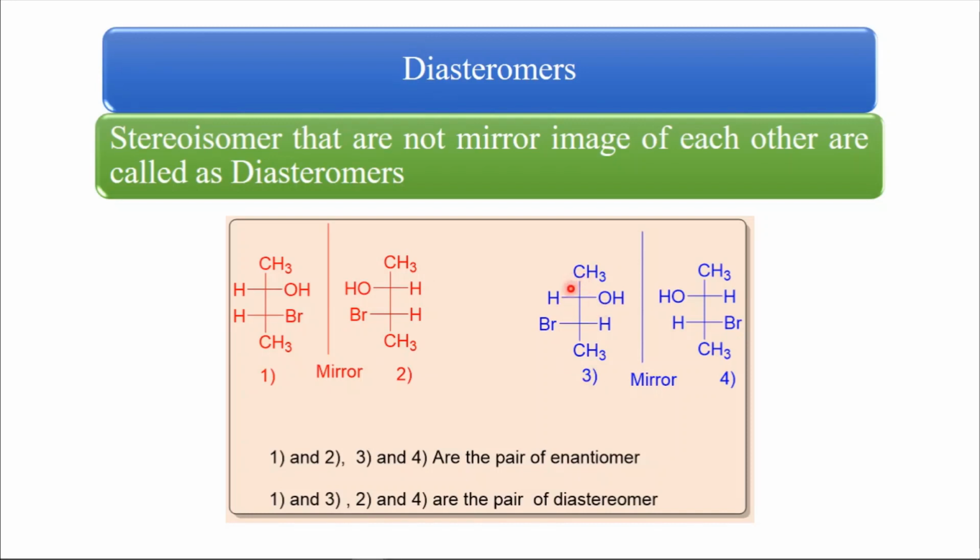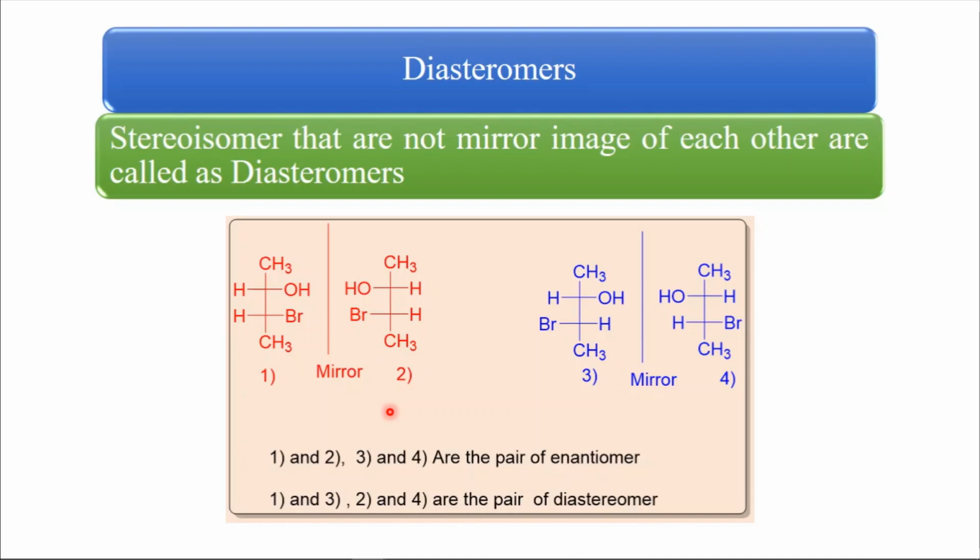And molecule 3 and molecule 4? Molecule 3 and molecule 1? Molecule 4 and molecule 2? These 2 and 4, and 1 and 3, are not mirror images of each other, that's why they are diastereomers.